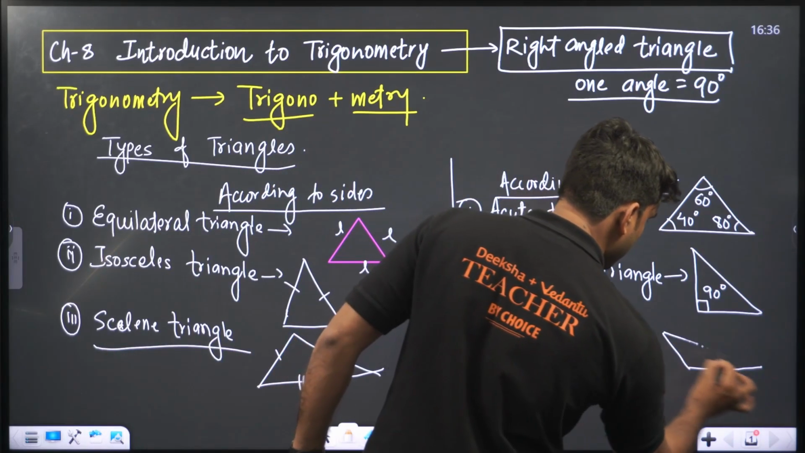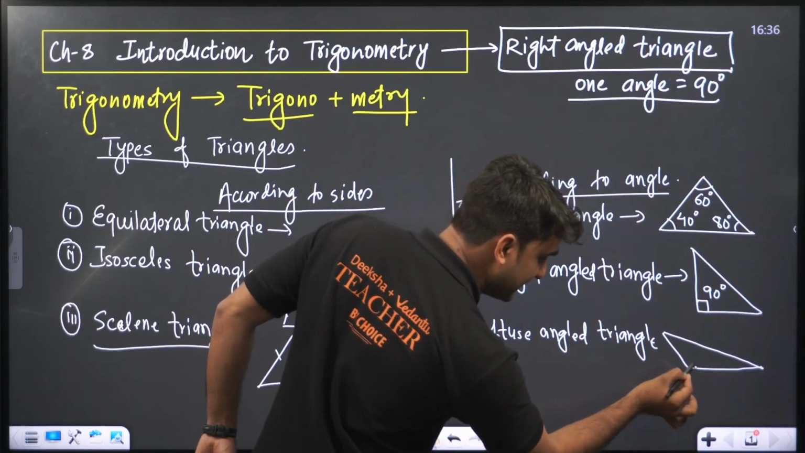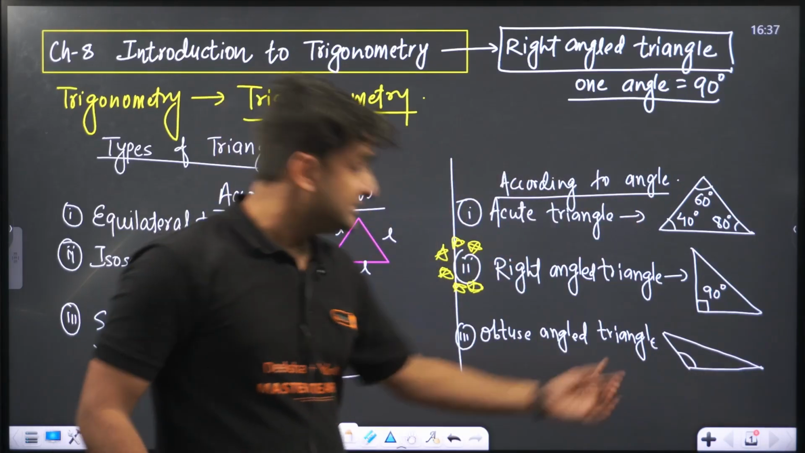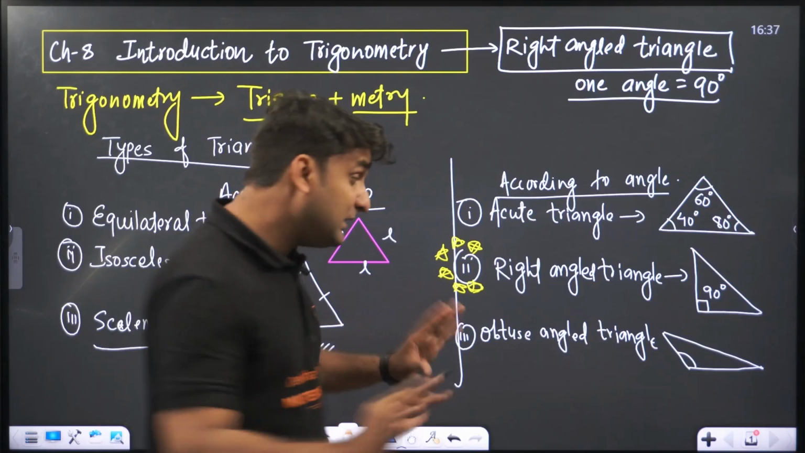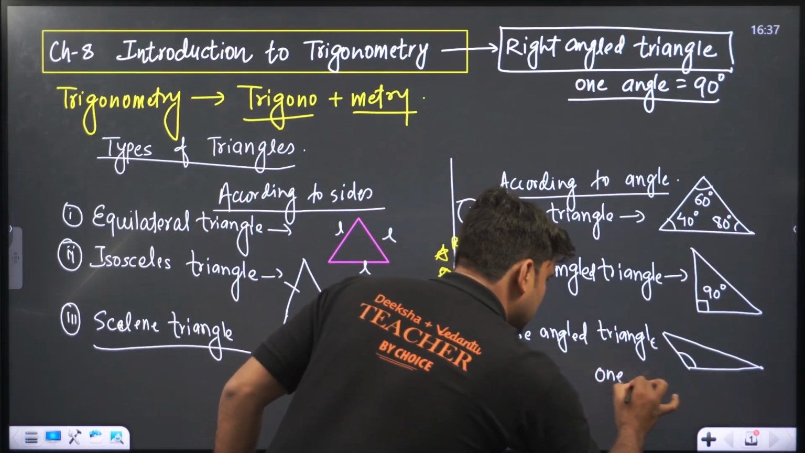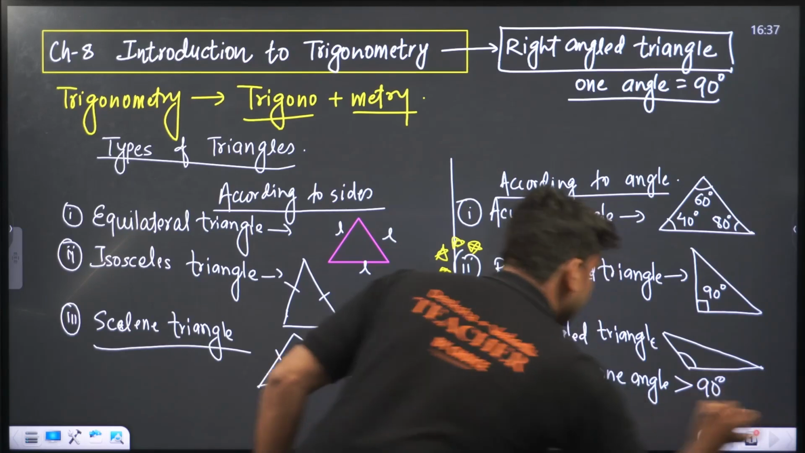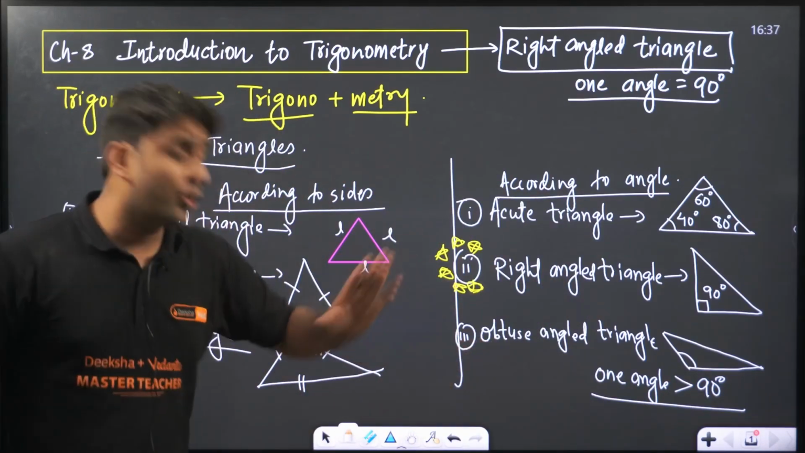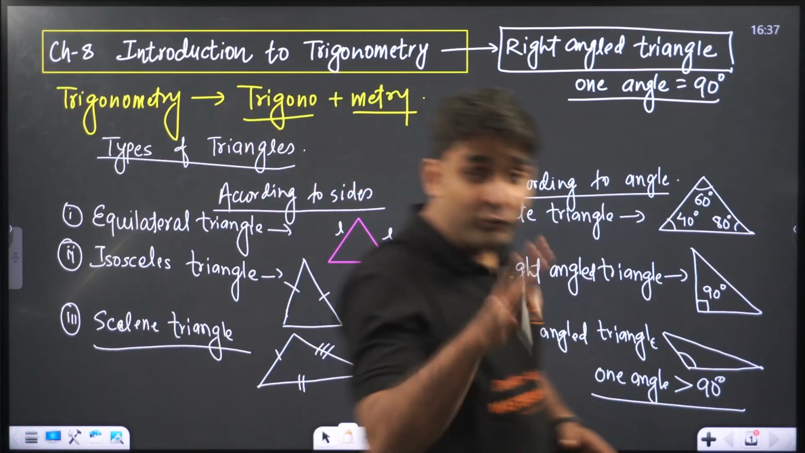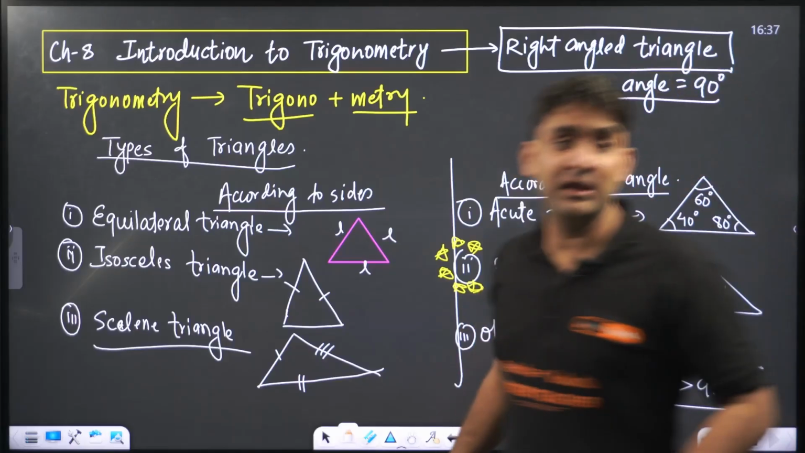Okay, now look at this angle, guys. This angle will be obviously greater than 90 degree. At least one angle must be greater than 90 degree. Such a triangle is called obtuse angle triangle. So we have 6 types of triangle.